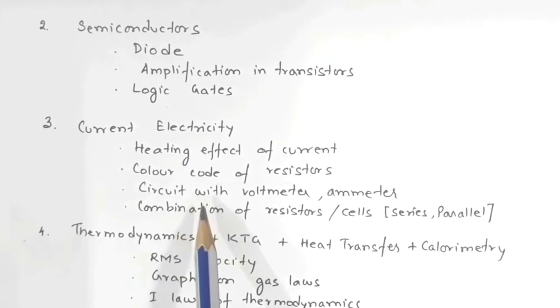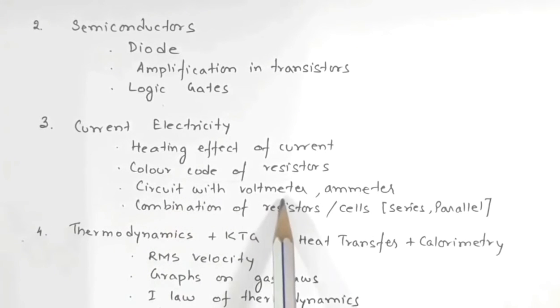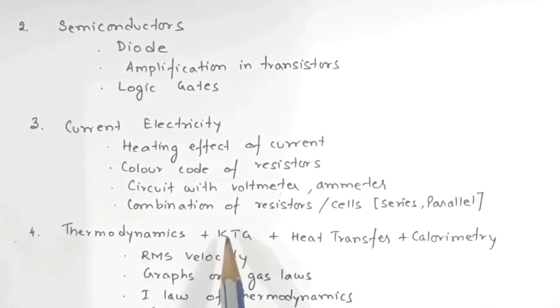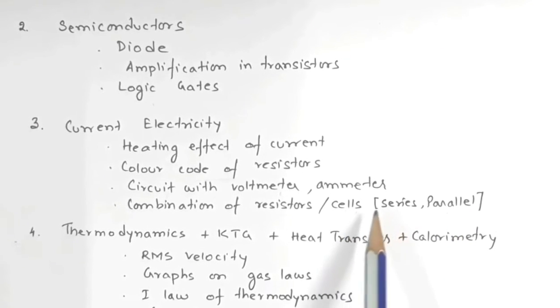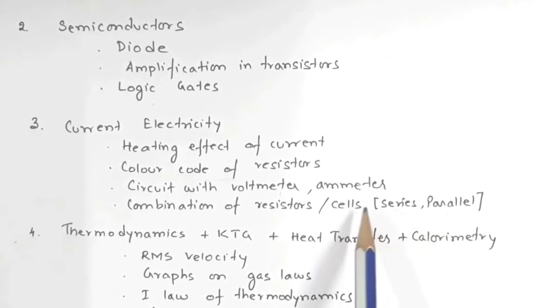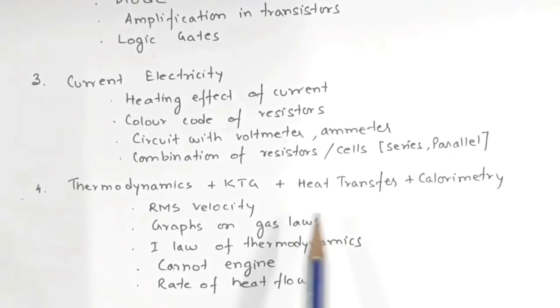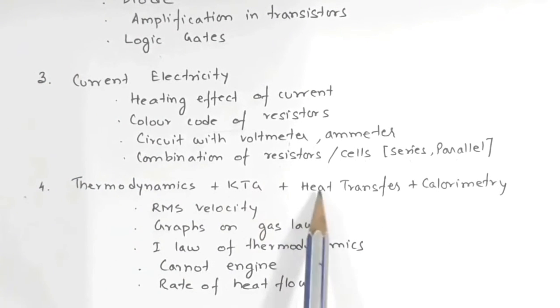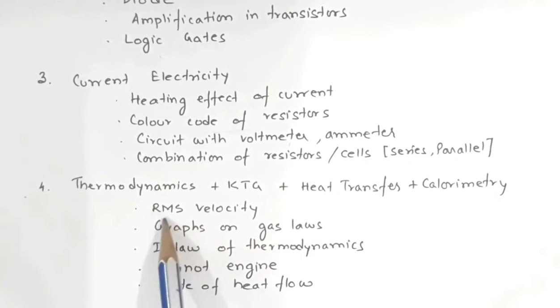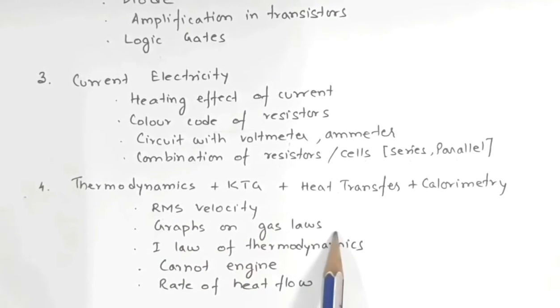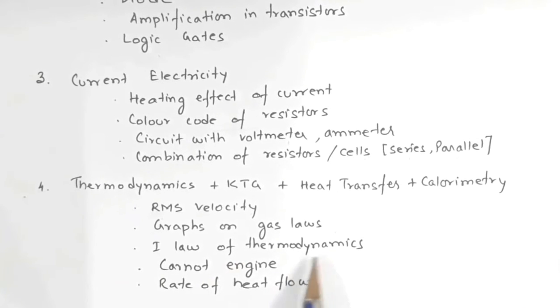Now there might be questions based on circuits with voltmeter and ammeter. Okay, then another important thing is combination of resistors and cells, both in series and parallel. In cells, go through the concept of when the current is maximum in series and when the current is maximum in parallel. Now from the heat part, which includes thermodynamics, KTG, heat transfer and calorimetry, go through RMS velocity, graphs on gas laws, first law of thermodynamics, Carnot engine, and rate of flow of heat.